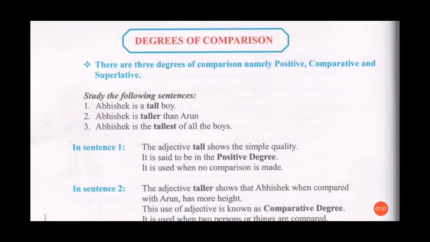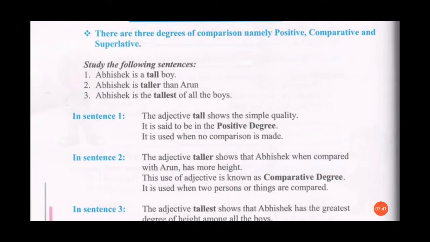So now we'll see the 3 degrees of comparison in adjectives. Basically, there are 3 degrees of comparison, namely positive, comparative and superlative. So here one sentence is used to describe all the 3 kinds of degree of comparison, the positive, comparative and superlative. First we'll see what is positive, comparative and superlative.